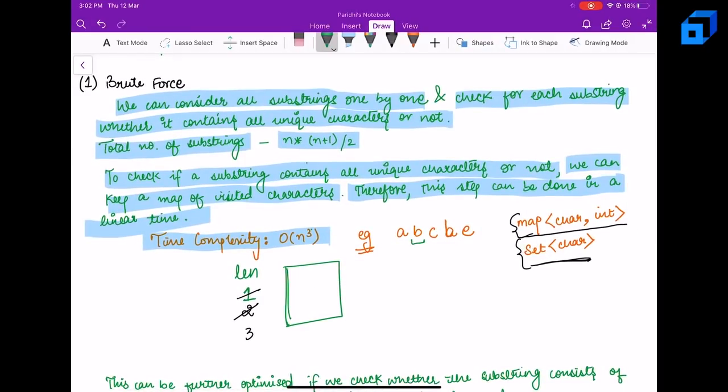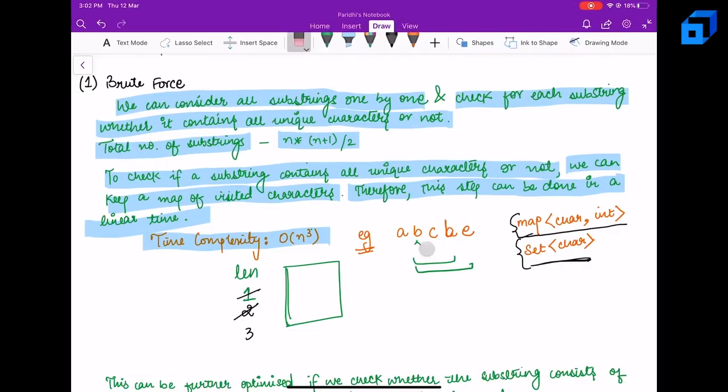So starting from B, we have just B, then BC, then BCB and BCBE, right? For just B, we can check that B is not present, so let's put it, but the maximum length is going to be 3 only. Let's check for the next substring, which is BC. B is not present, let's put B. C is not present, let's put C. Still the maximum length is going to be 3.